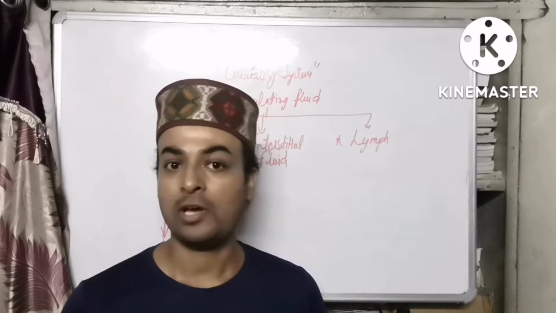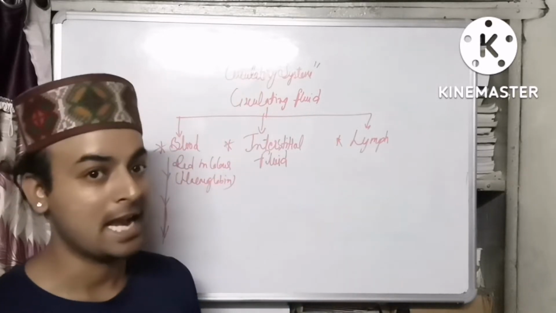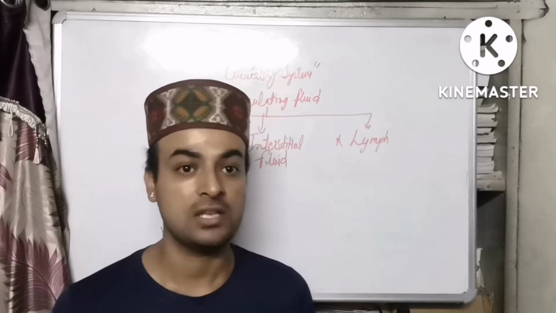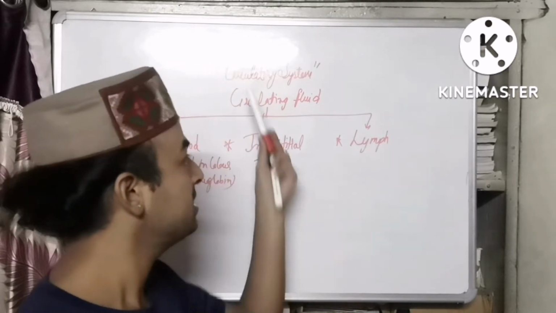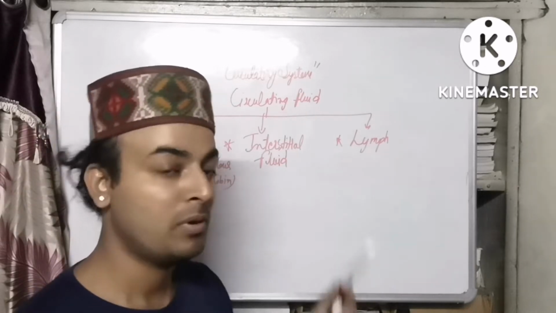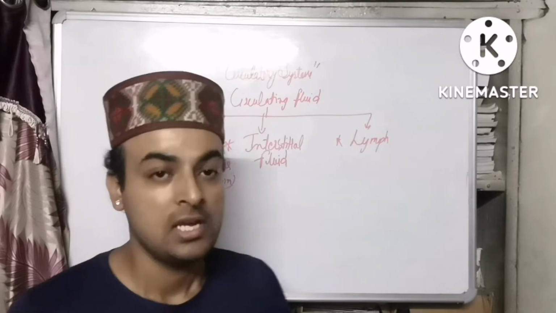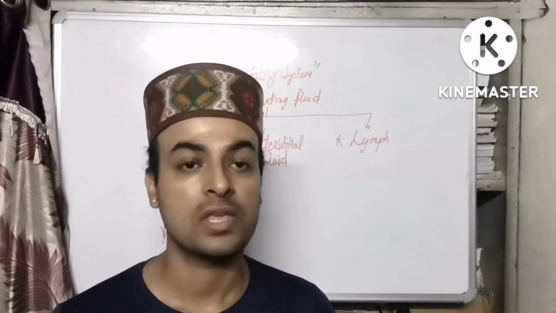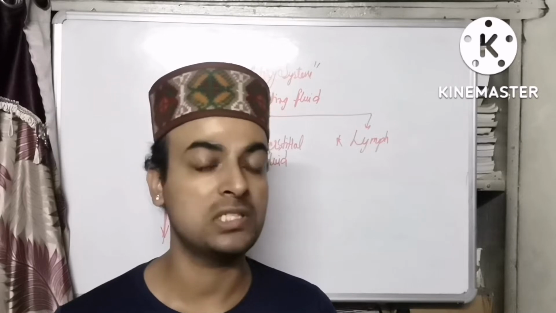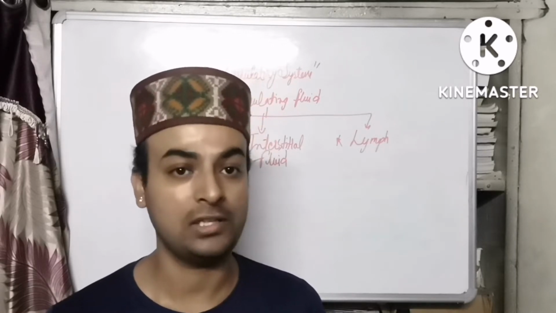So today we'll be talking about the circulatory system in humans. Before understanding what the circulatory system is, first we need to understand what circulation is. Circulation is nothing but the movement of different fluids inside a system. And these fluids in case of humans will be blood and lymph, and in other animals it could be another fluid.